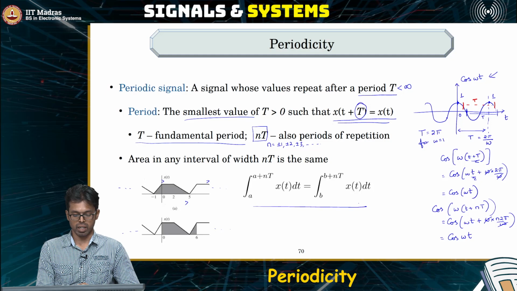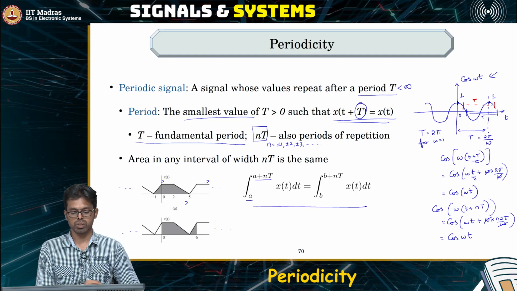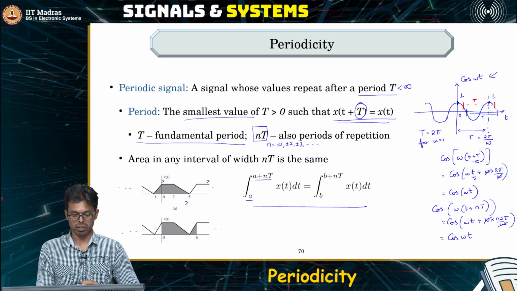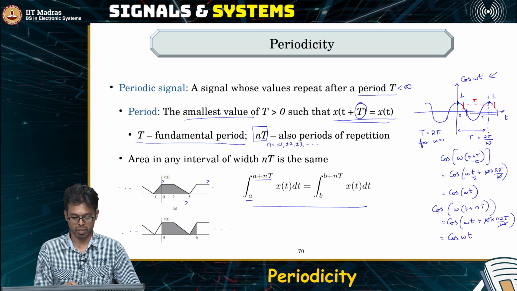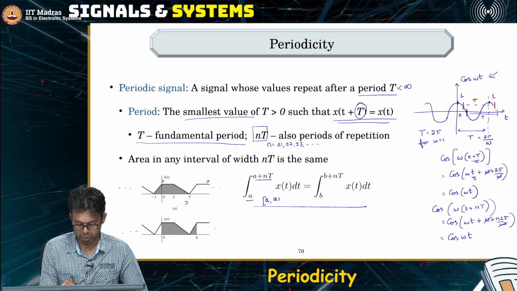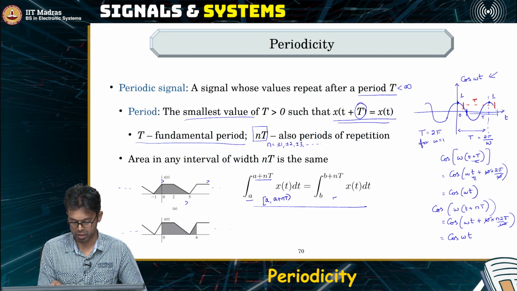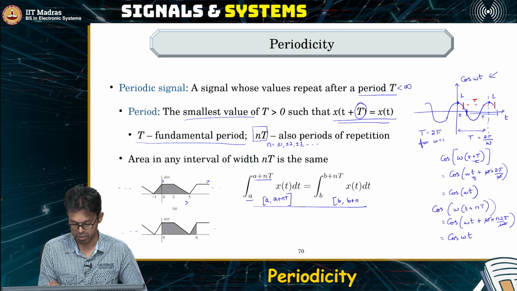It's simply saying that it doesn't matter where you start the period of integration, as long as the period of integration is some integral multiple of the period. That is, here you are integrating in this interval a to a plus nT, and here you are integrating from b to b plus nT.